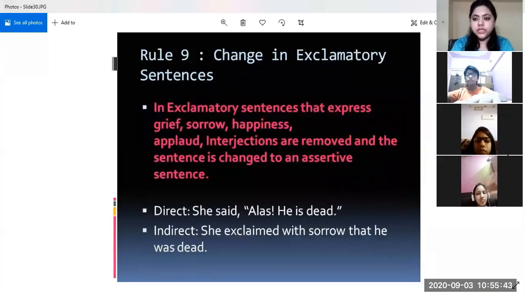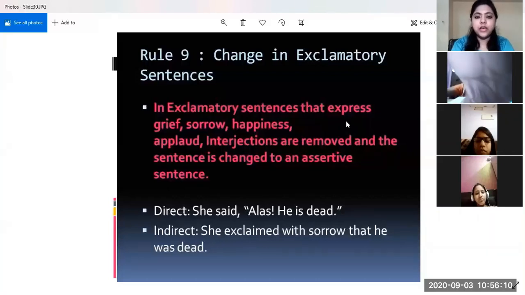Now we come over to exclamatory sentences. Exclamatory sentences, you people know very well, express joy or sorrow. Such feelings are expressed by the exclamatory sentences. In exclamatory sentences, what do we have to do? We have to find out the tone or the expression of the exclamation, if it is being said in a happy mood or in a sorrowful mood. So we have to find out the mood of the sentence, and accordingly we use these words, exclaimed with joy, exclaimed with grief, likewise. So let us look at the example.